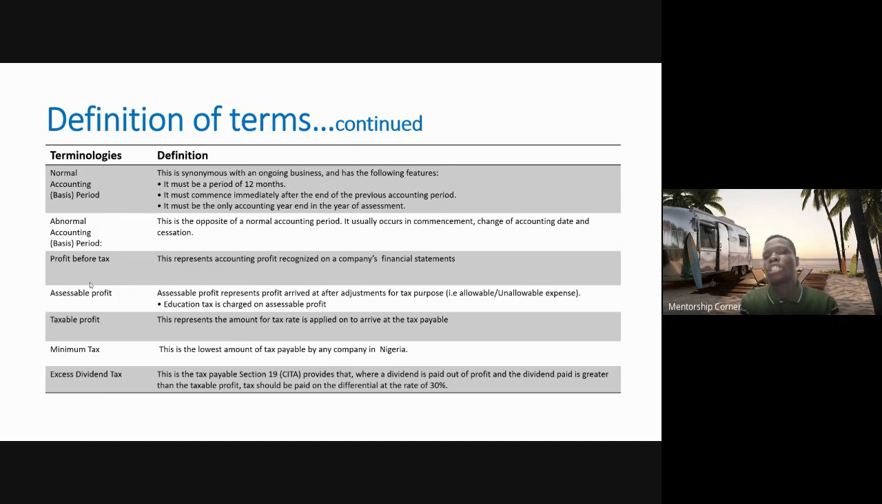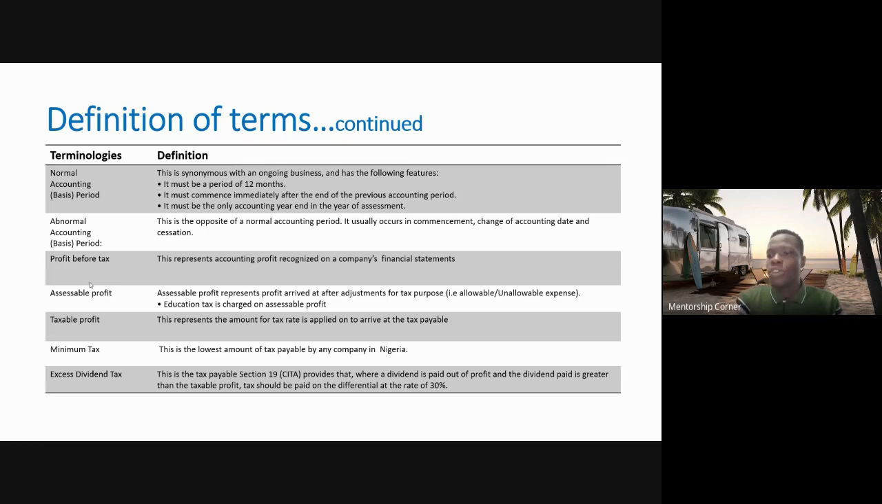So of course, this is synonymous with an ongoing business and has the following features. It must be a period of 12 months. That's the normal accounting period basis. It must commence immediately after the end of the previous accounting year. That is, if your accounting year is January to December, the next accounting year must be January to December also. So that is the consistency in normal year basis.